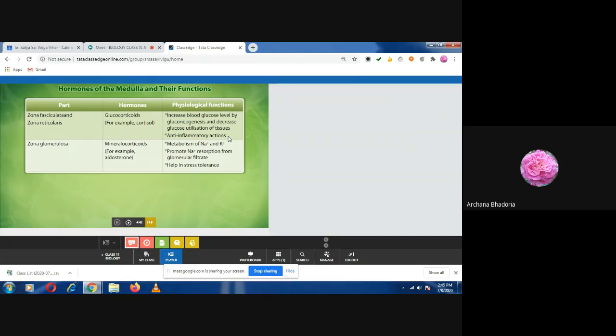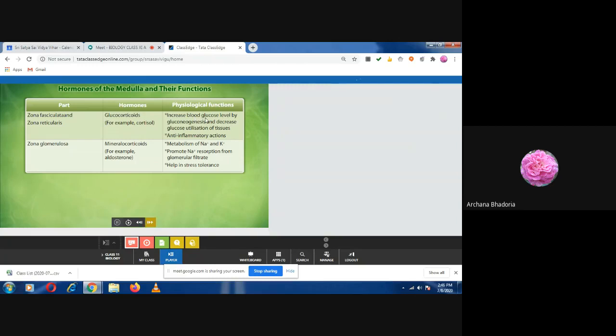Okay. So the regulation of the glucose, it will be increasing the blood glucose level. कैसे होगा? Gluconeogenesis. Neo word here meaning नया, genesis means synthesis. तो ग्लूकोज का सिंथेसिस करके वो ब्लड में दे देगा तो ग्लूकोज का लेवल बढ़ जाएगा.